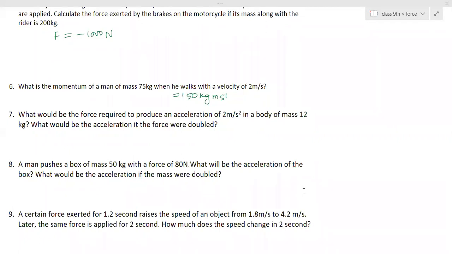Seventh one is 4. First part, second part. Second part. Yes, it's right. Okay.